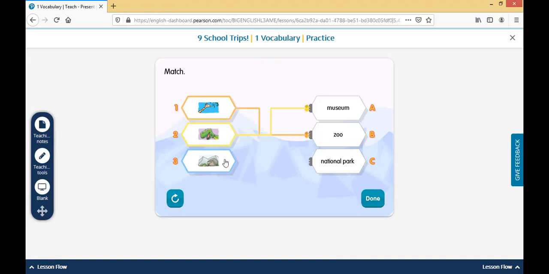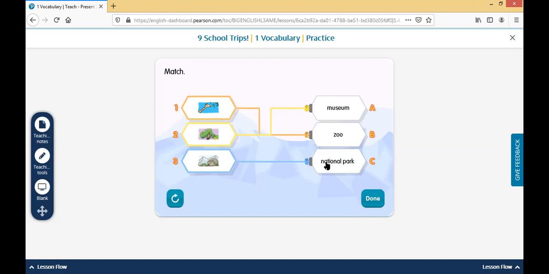And finally, we have this landscape, we have rocks and some mountains. They appear to be covered in ice in a national park. Now, remember that a national park is not only with mountains and trees and some grass. In Africa, there are national parks that are in a desert, or maybe in the savannah, in the jungle.